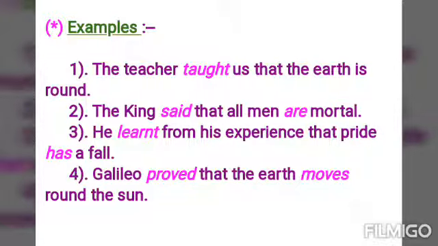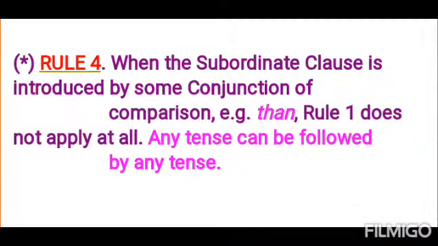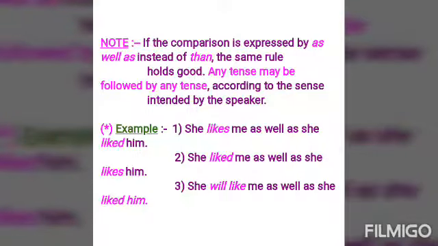The next rule is, when the subordinate clause is introduced by some conjunction of comparison, for example just like than, rule number 1 does not apply at all. Then we can use any tense. It can be followed by any tense. And if the comparison is expressed by as well as instead of than, then the same rule is applied. For example, you can say, she likes me as well as she liked him.